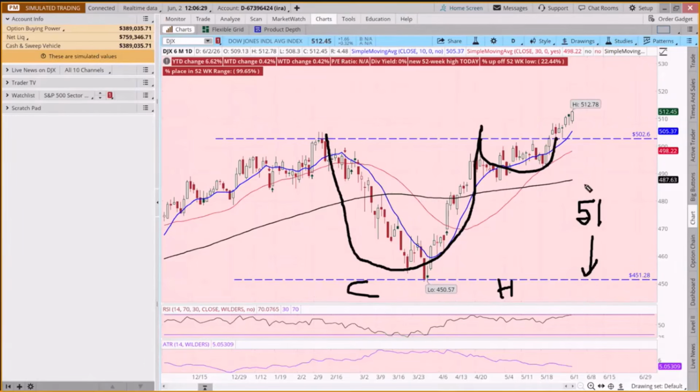And so if you wanted to put a target on where you think this might go, they might say, well, I'm going to add 51 points to that 502, and I'm going to make my target on this index to be 553. And this is one of the ways that a technician will use a pattern like this.